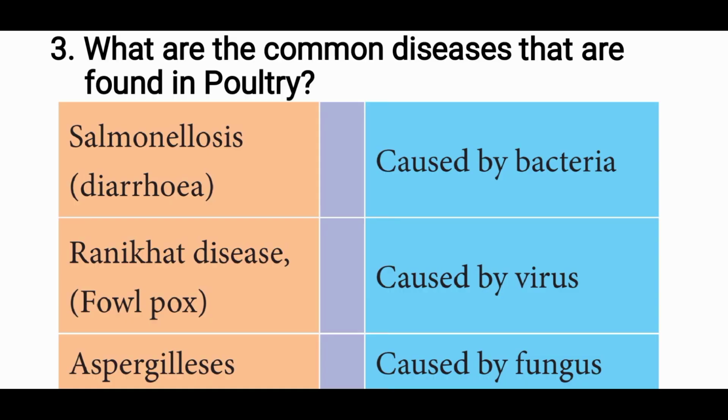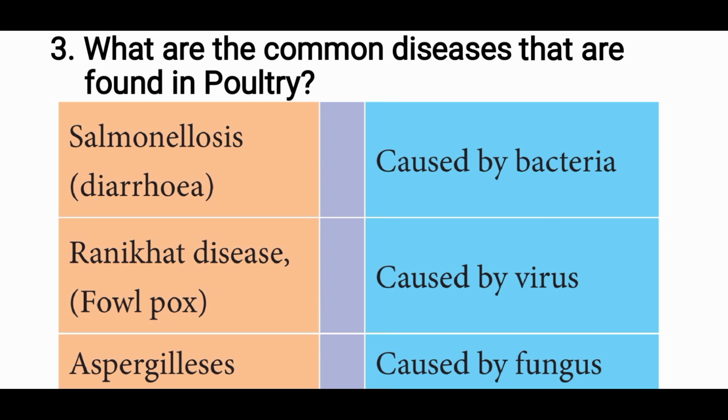Third question, what are the common diseases that are found in poultry? First one, salmonellosis. It causes the disease diarrhea. This salmonellosis disease is caused by bacteria. Then second one, Ranikhet disease. It is caused by a virus like the fowl pox virus. Ranikhet disease is also known as Newcastle disease.